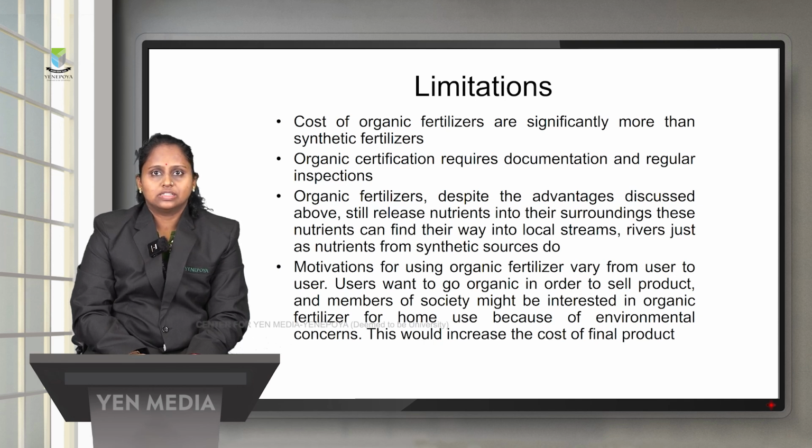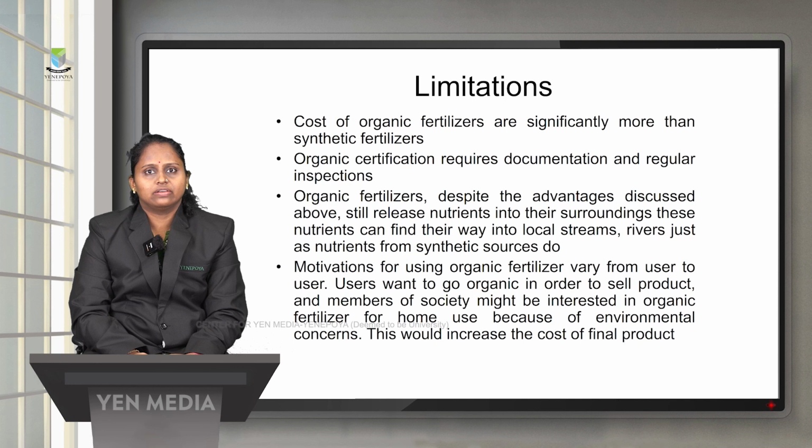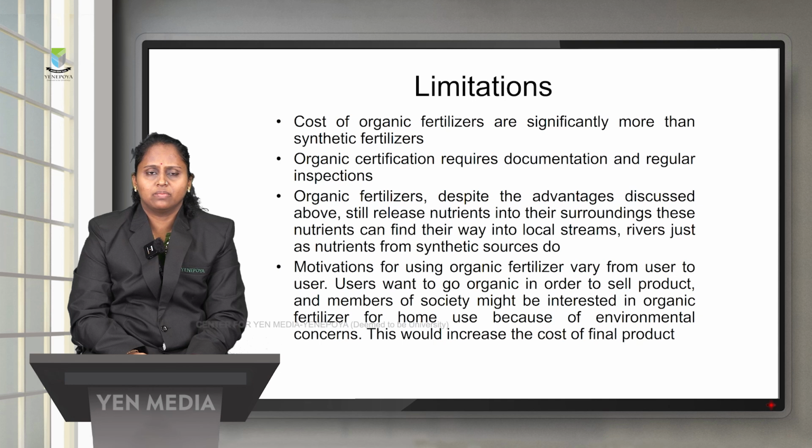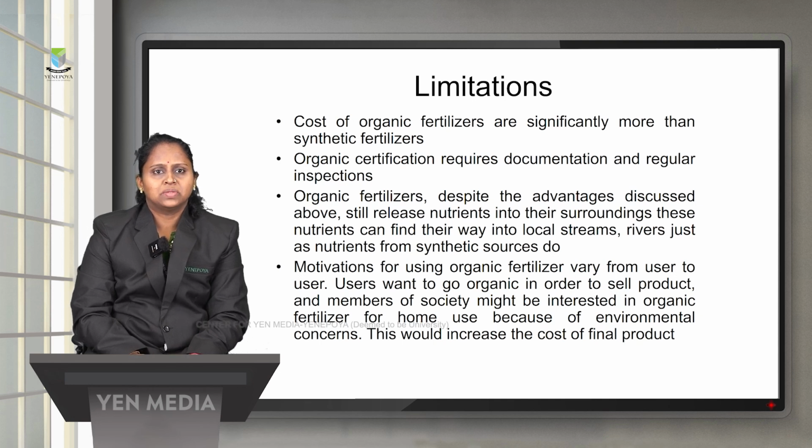Organic fertilizers, despite having the advantages, still release nutrients into the surroundings, and these nutrients can find their way into local rivers and streams, and that is how the nutrients get wasted. Motivations for using organic fertilizer vary from user to user. Users want to go organic in order to sell the products, and members of society may be interested in organic farming for home use because of environmental concern. So this will increase the final price of the crop.